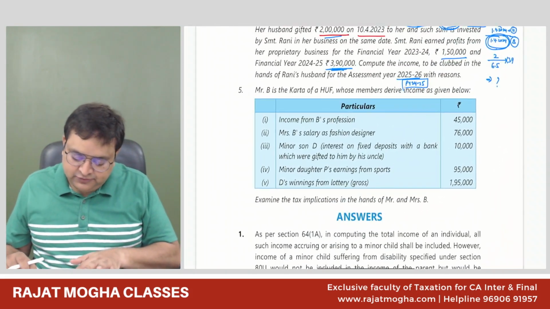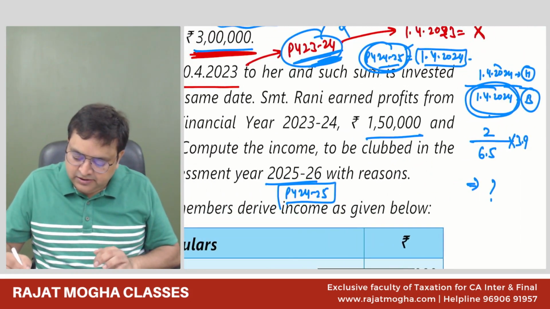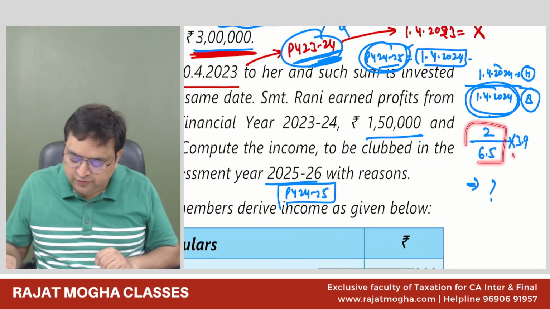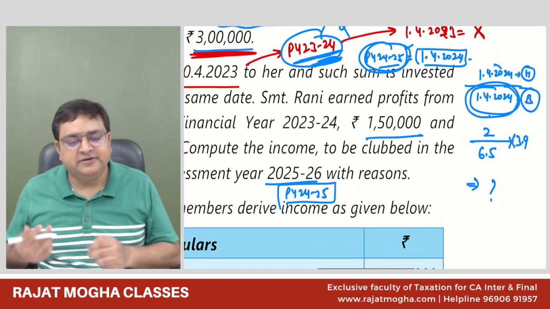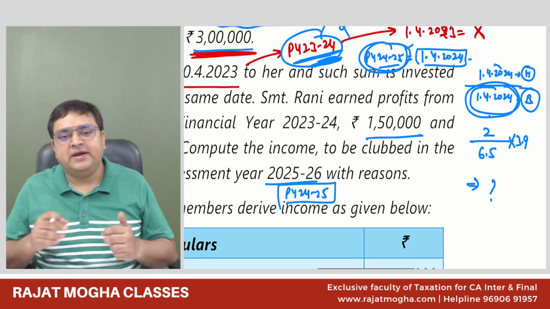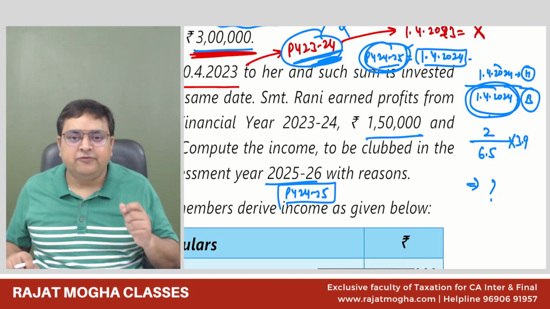Okay. So how much would be added? 2 upon 6.5 into 3.9 lakh. That would be the income of the husband. And under which head? PGBP, because this is PGBP nature income. So it will be added in the hands of the husband under the head of PGBP only.